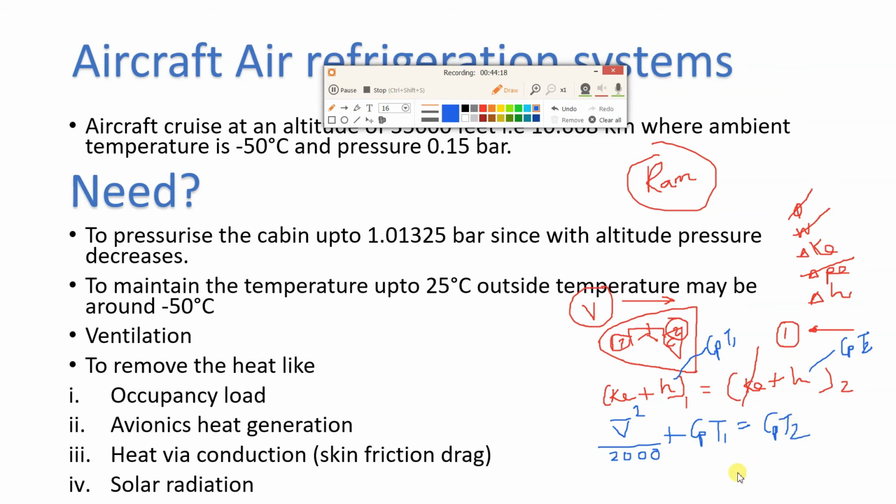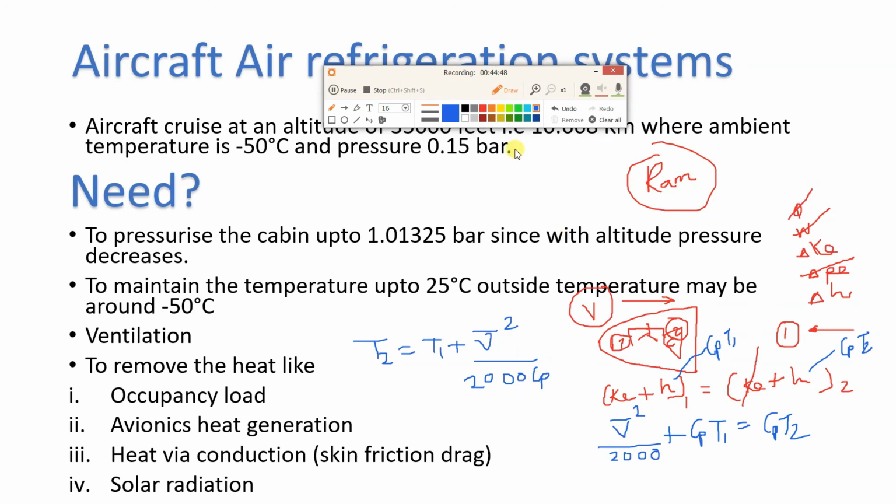So from here we can derive the final formula of T2. T2 will be equal to, please note down this formula, T2 is equal to T1. Cp is going on this side, so Cp and Cp will get cancelled, so we'll have T1 plus V bar square upon 2000 into Cp.